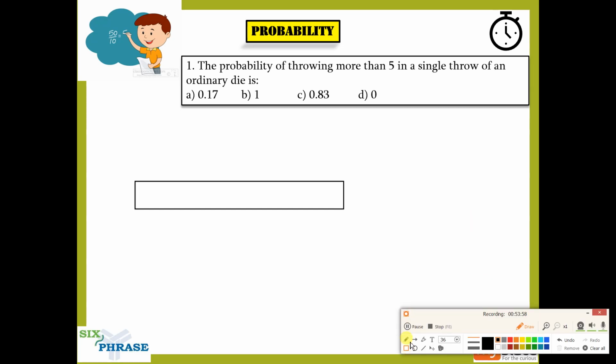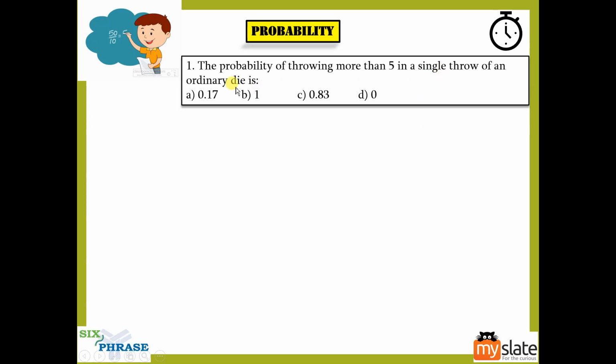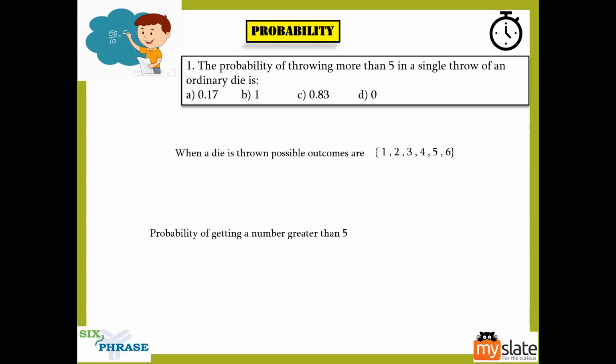Right, we'll work out a few problems, guys, so that you get an understanding. Some basic problems. What is the probability of throwing more than 5 in a single throw of a die? Again, probability is favorable by total. When you throw a die, the possibilities are 1, 2, 3, 4, 5, 6. The probability of getting a number greater than 5 is favorable by total. Now the total is 6, and the favorable is only 1, right?